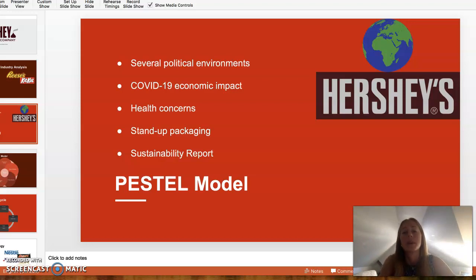The Hershey Company is based in more than a dozen countries, and this exposes them to several political environments. One of the company's goals is to expand further into these markets, but politicians may not agree with this and might make life difficult for the company within their country.